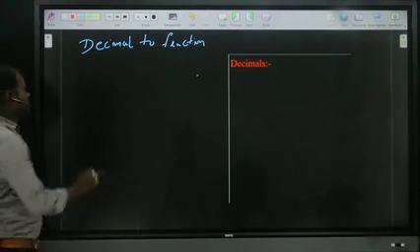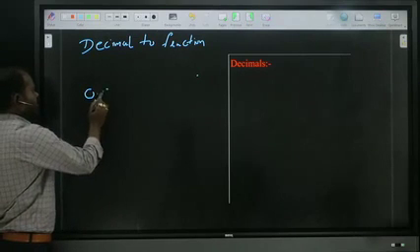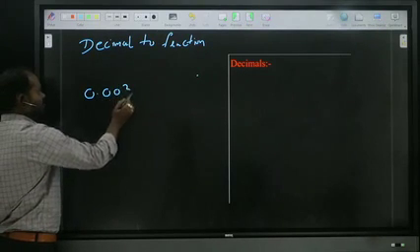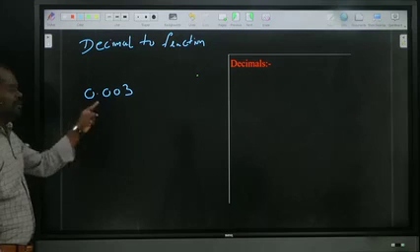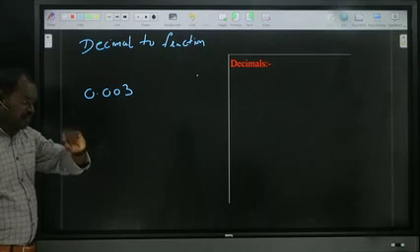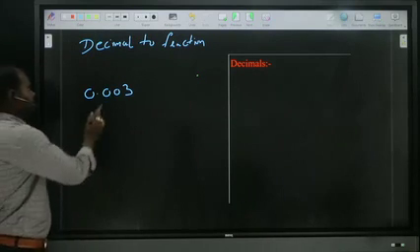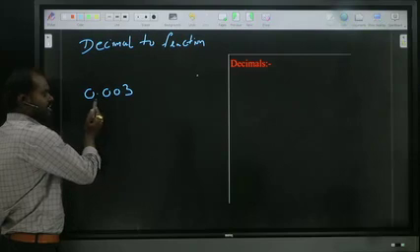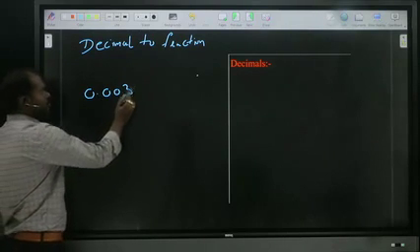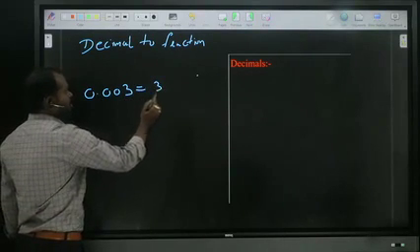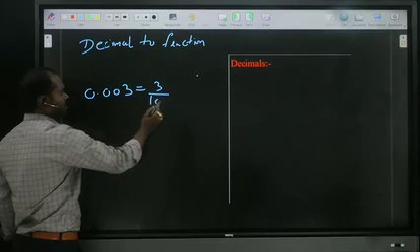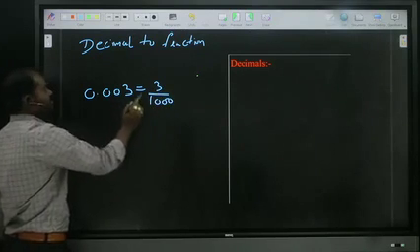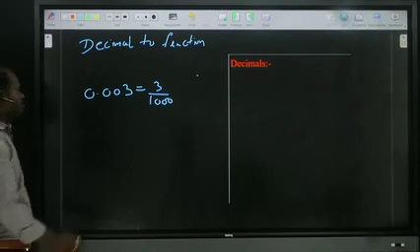For example, 0.003 is there. Here, after point how many digits? 3 digits. If you remove the point, whenever zeros are here there is no value for zeros, so 3. By after point 3 numbers, so denominator 1000, 3 numbers, so you will get 3 zeros. Okay? We'll see one more.